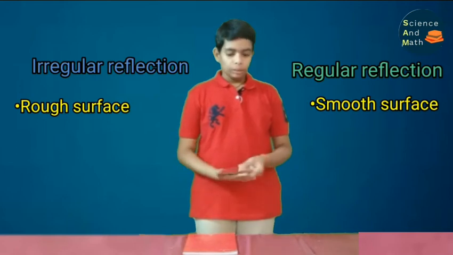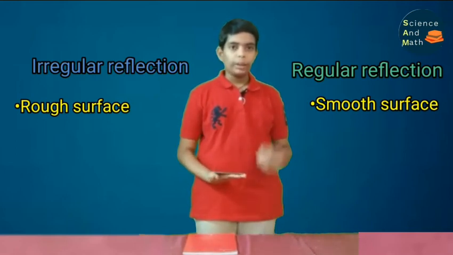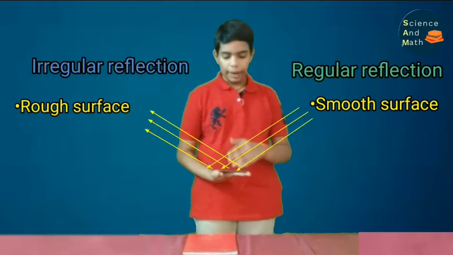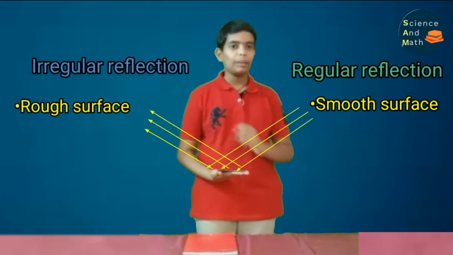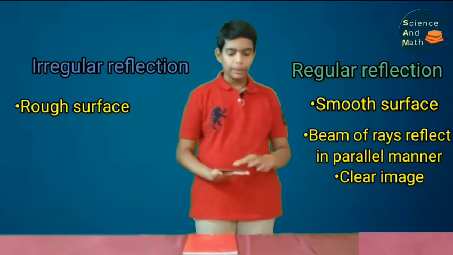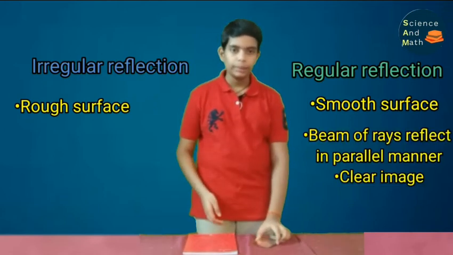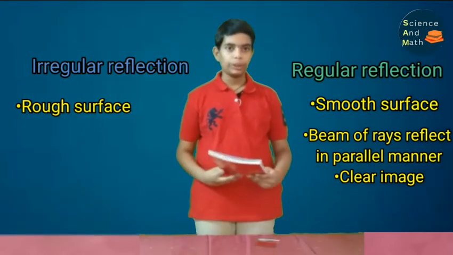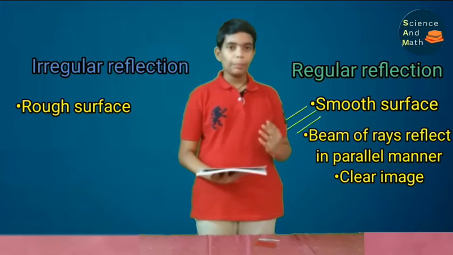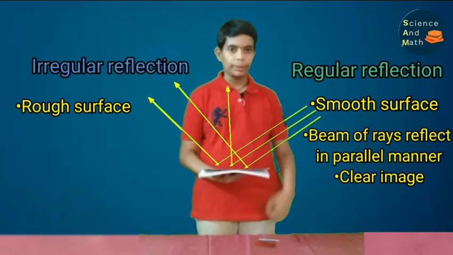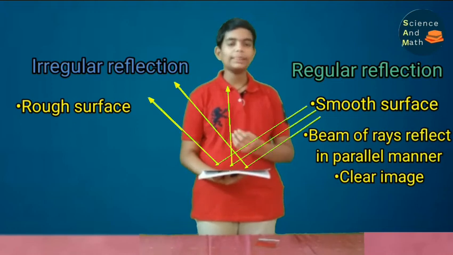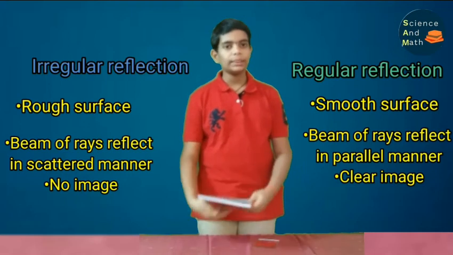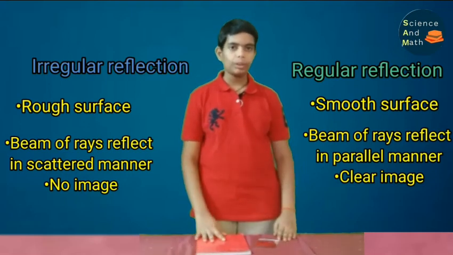In regular reflection, the parallel beam of rays falls on the object and reflects back in a parallel manner itself. Hence, it is known as regular reflection. In this case, an image is formed. Whereas in irregular reflection, the parallel beam of rays falls on the object surface and reflects back in a scattered manner or in a diffused manner. In this case, the image is not formed.